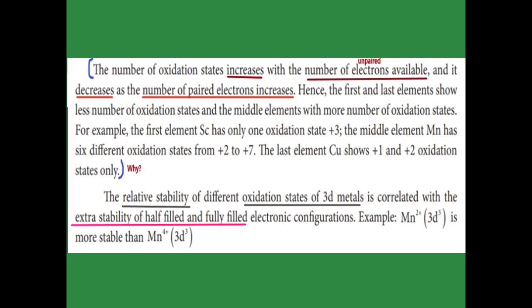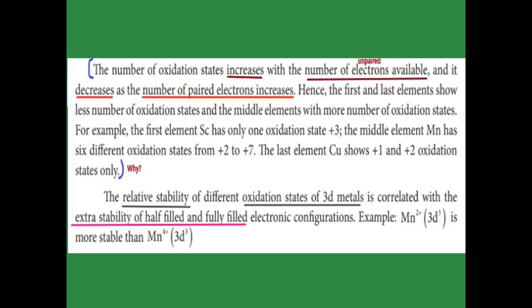The oxidation state first increases. Why does it increase? Because the number of unpaired electrons available increases. Afterward, the oxidation number decreases. Why does it decrease? Because the number of paired electrons increases, so they are not leaving.